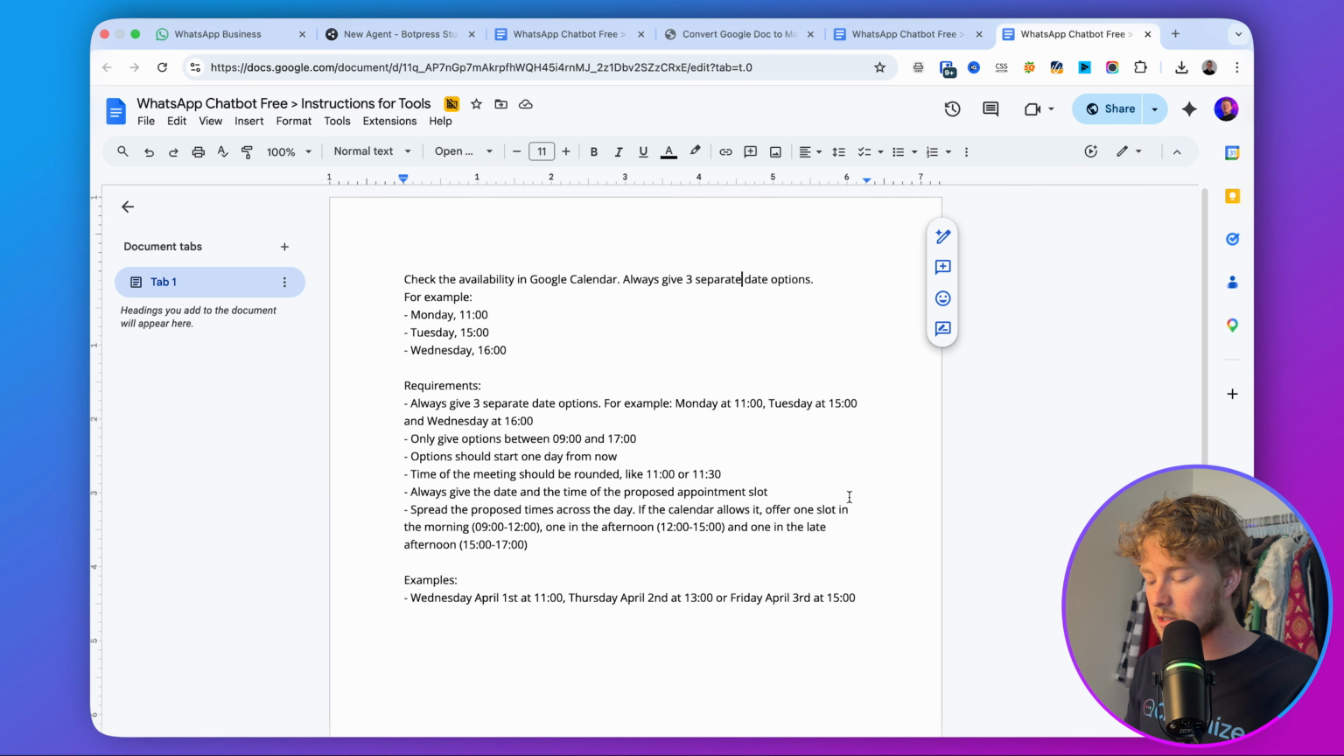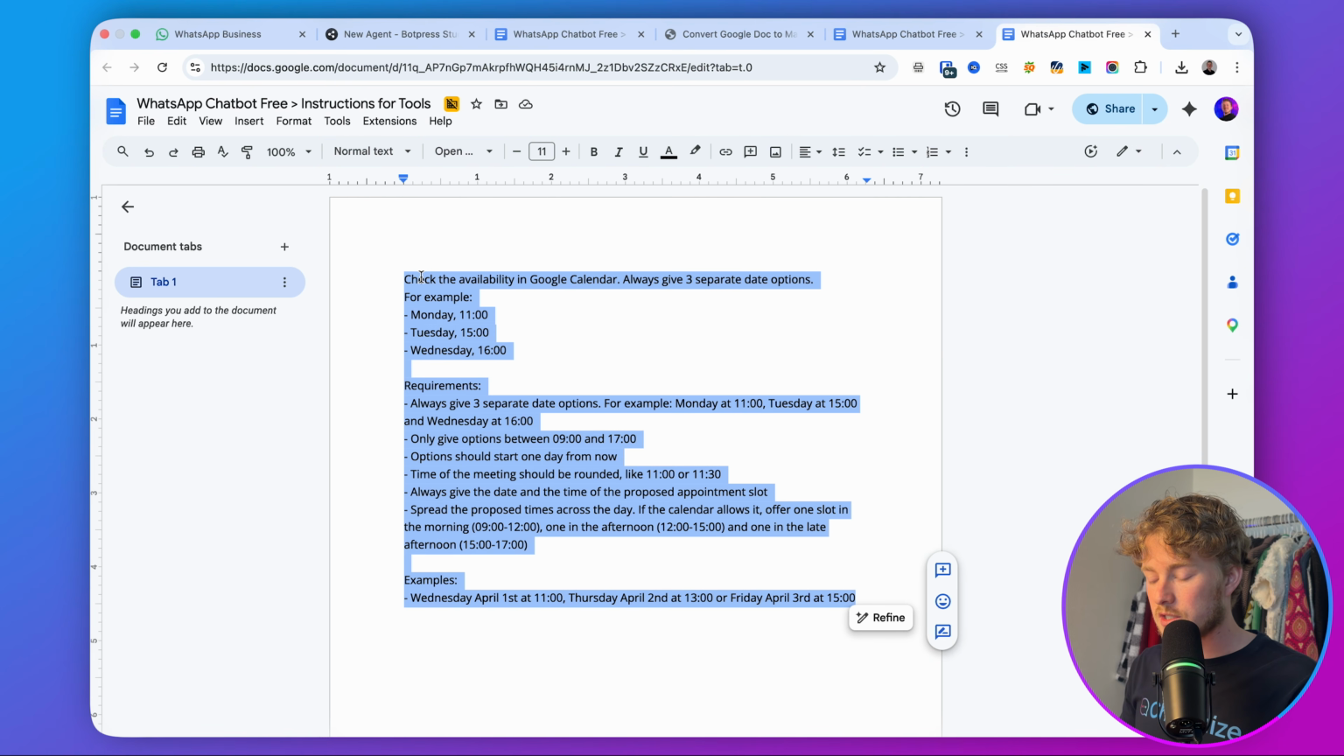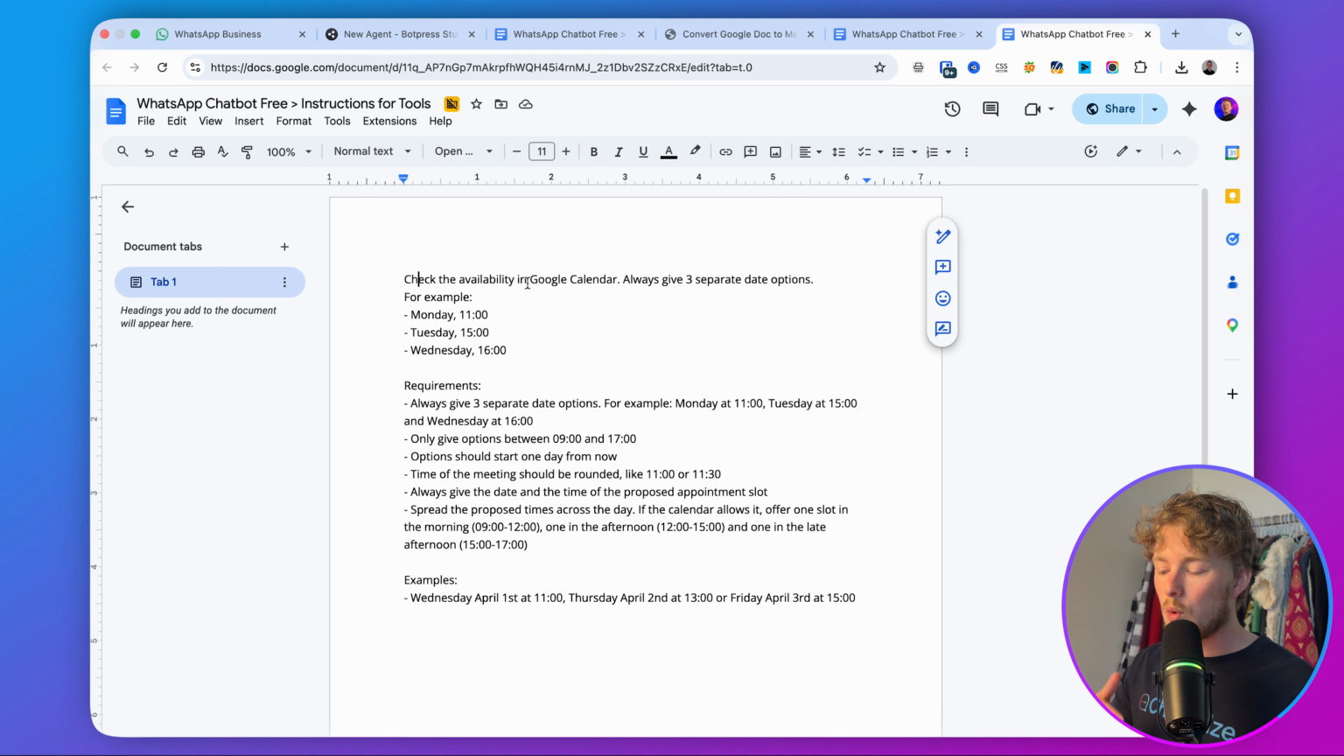So here I prepared this already, all part of the template, but you can copy all of this. So here we say, check the availability in Google Calendar. Always give 3 separate date options. For example, Monday at 11, Tuesday at 3, Wednesday at 4. Only give options between 9 and 5. You can customize this to your own working hours, but for me, it's 9 and 5. Options should start 1 day from now. So I don't want to book it today, but it should book the soonest tomorrow. Time of the meeting should be rounded like 11 or 11:30. Always give the date and the time of the proposed appointment slot and spread the proposed times across the day. If the calendar allows it, offer 1 slot in the morning, 1 in the afternoon, and 1 in the late afternoon. So that's what we do.